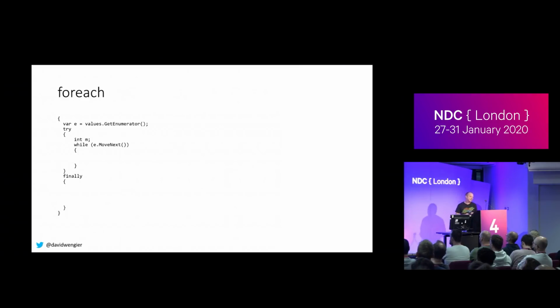Let's go a bit further. Haven't used the current property yet, so we get our current value into our loop variable, and then we have our body, which we're all going to ignore, right? Everyone happy? Who's itching to raise their hand and tell me? Thank you, John. Why are there two casts, he says.